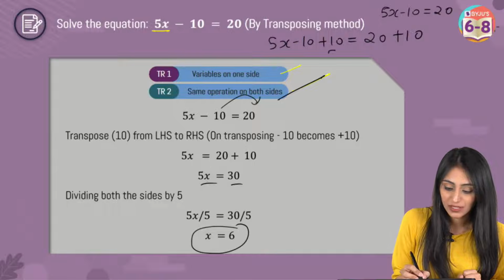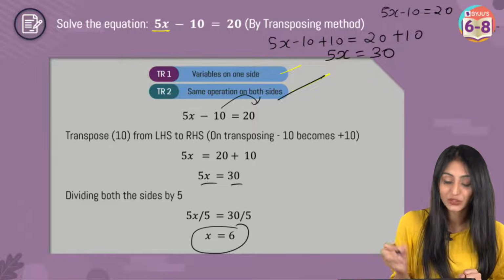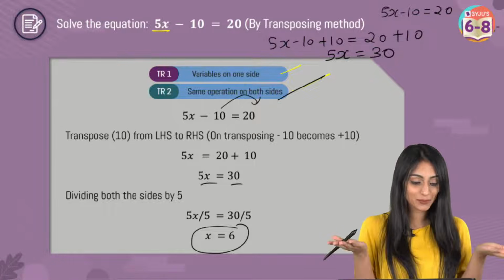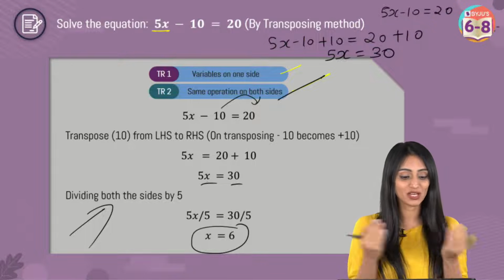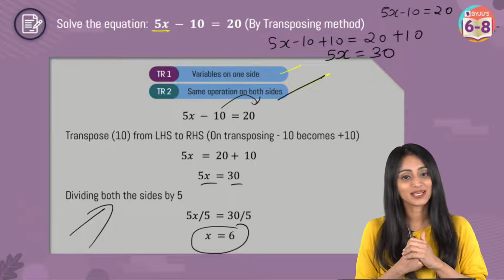So what we will do here is, here we will have 5x, here we will have 30. Next step is same. What we have to do? Divide both the sides by 5. Same operation has to be applied on both sides. You will get 6.